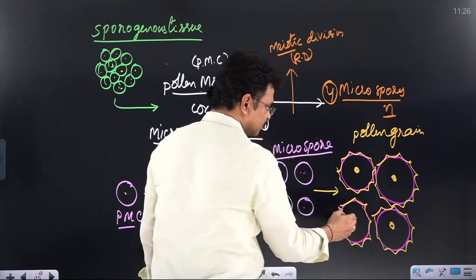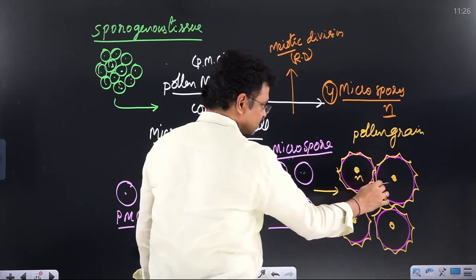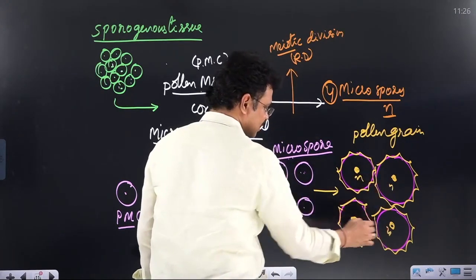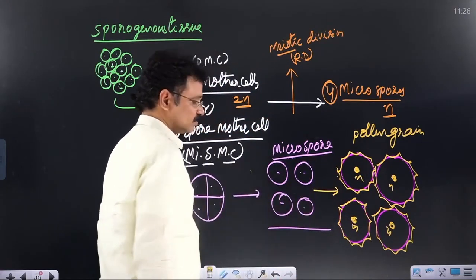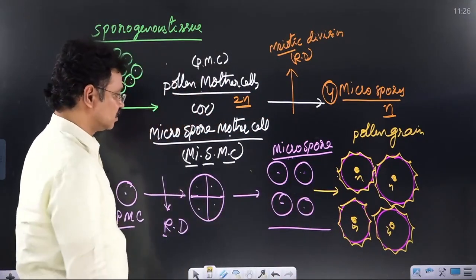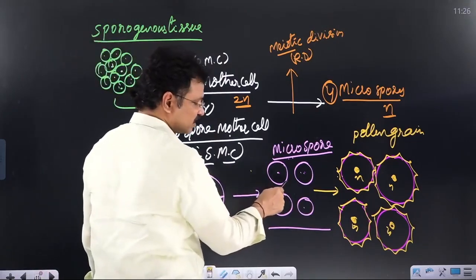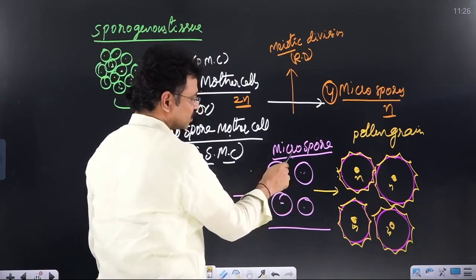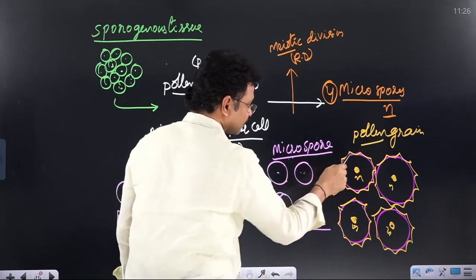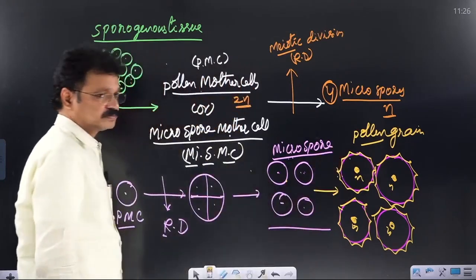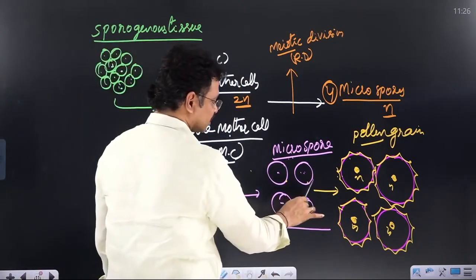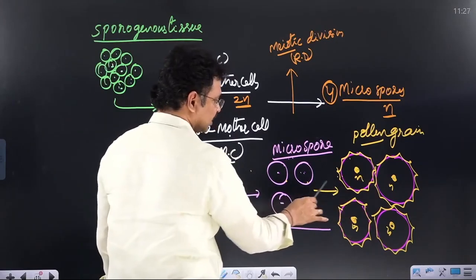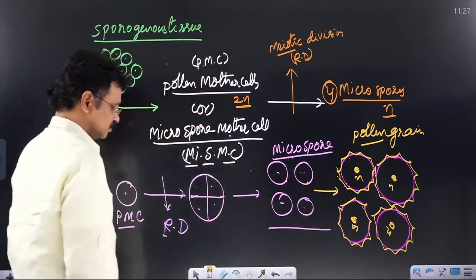Each pollen grain possesses a haploid single nucleus and dense protoplasm. A bilayered wall is there. The wall is made up of only a single layer in the microspore, whereas in the pollen grain, bilayered walls are present. It is a major variation. Structurally, single layer versus two layers.